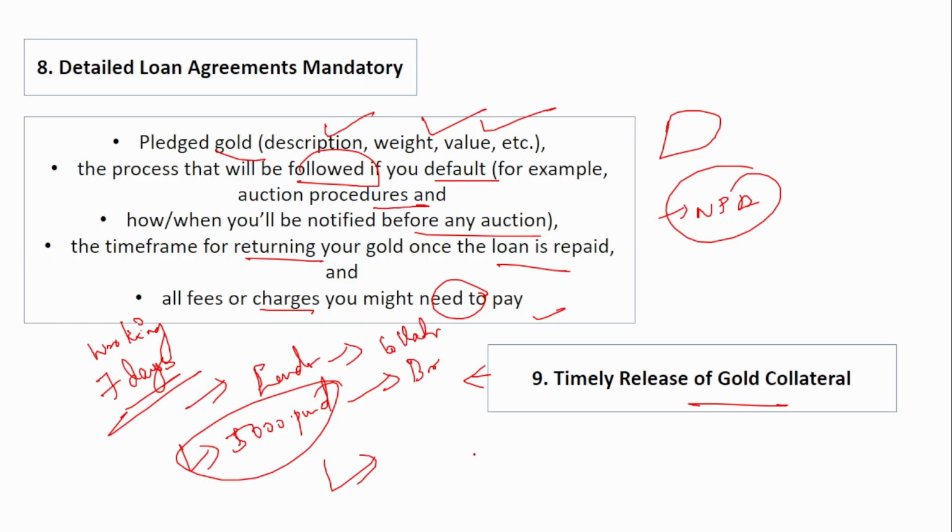Again, I am telling you, these are draft rules. All these 9 proposals are in the draft. They are not yet finalized, but these are the draft rules. Remember the draft rules because they might be finalized also. So do remember the 9 draft proposals.